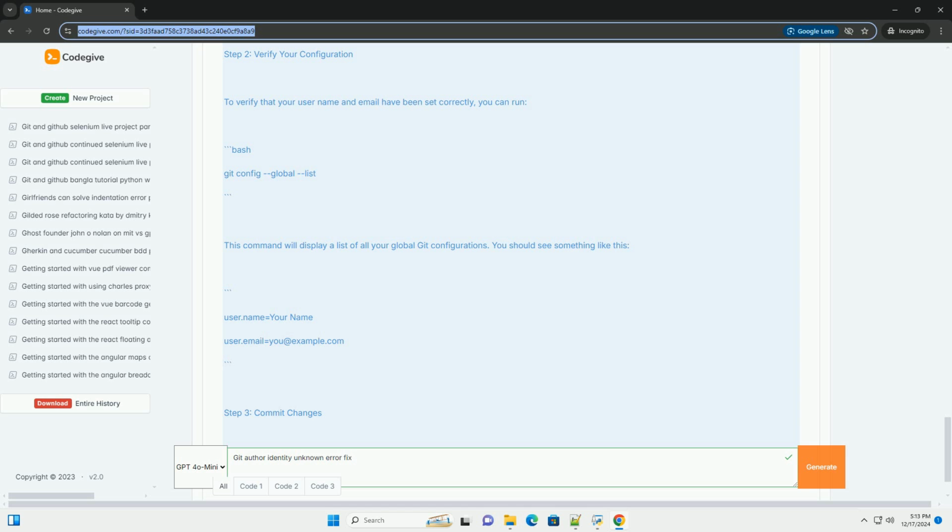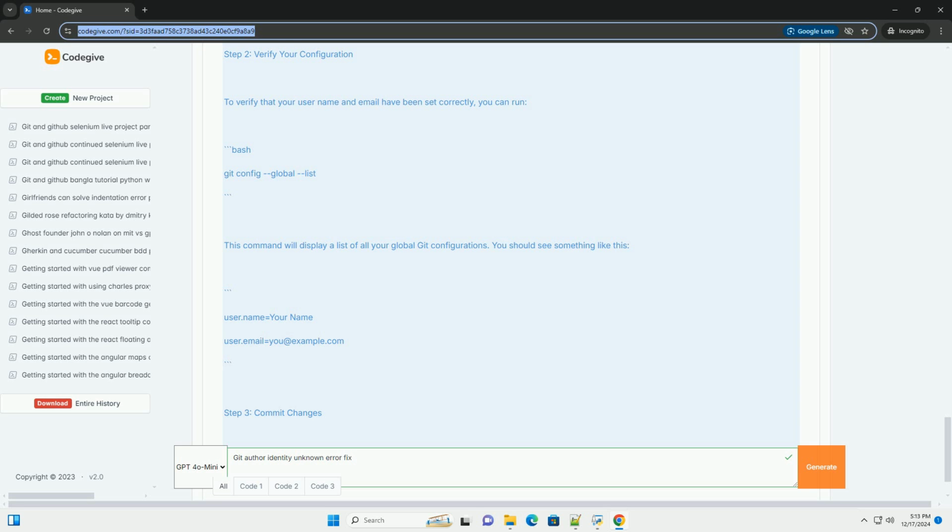Certainly. The Git author identity unknown error typically occurs when you attempt to make a commit in a Git repository without setting your username and email address. Git requires this information to track who made the changes. If you see an error message like "fatal: unable to auto-detect email address", it means that Git cannot find your identity information. Here's a step-by-step tutorial on how to fix this issue, with code examples.